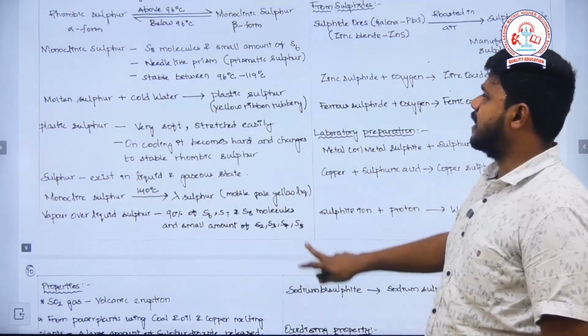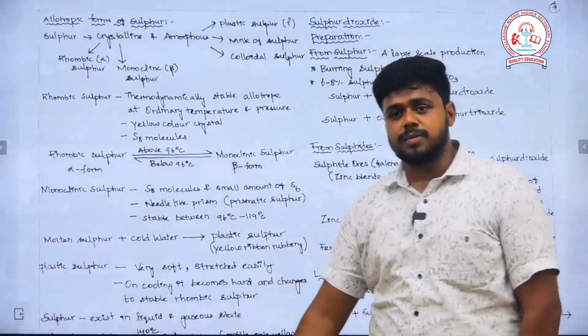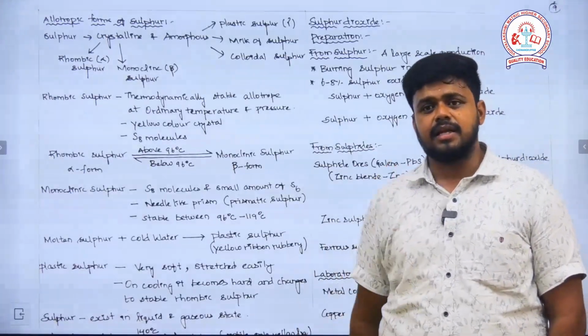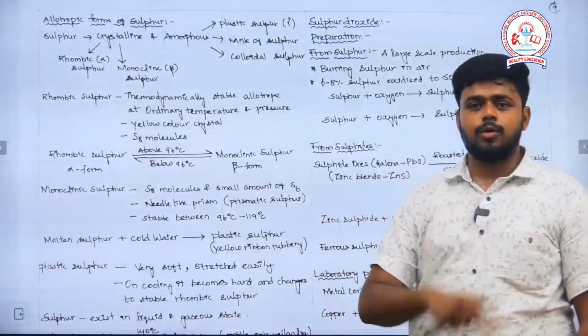To sum up, I'll go from the beginning. The allotropes of sulfur are composed of two types: amorphous and crystalline. Crystalline sulfur contains rhombic and monoclinic.